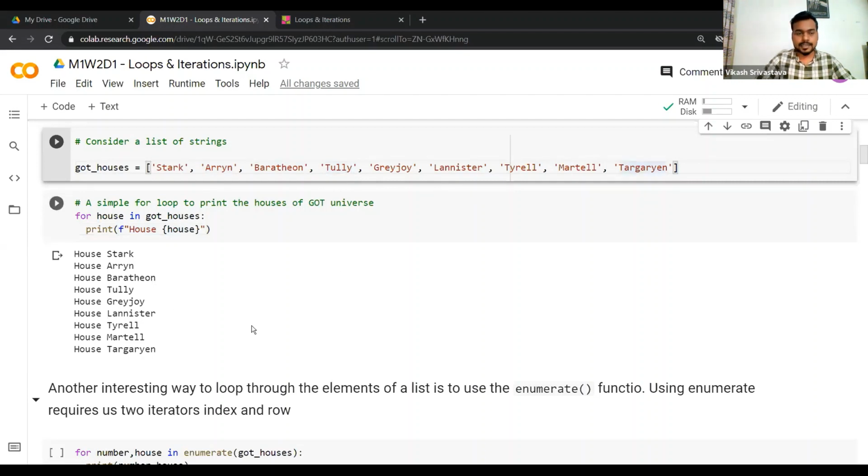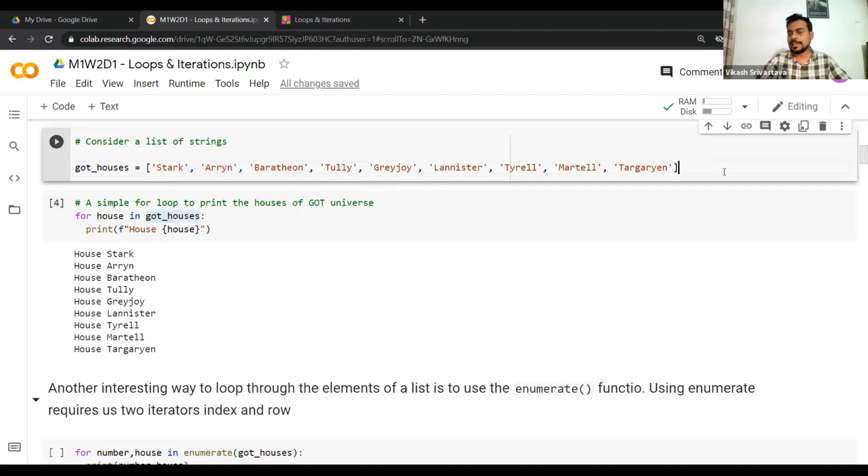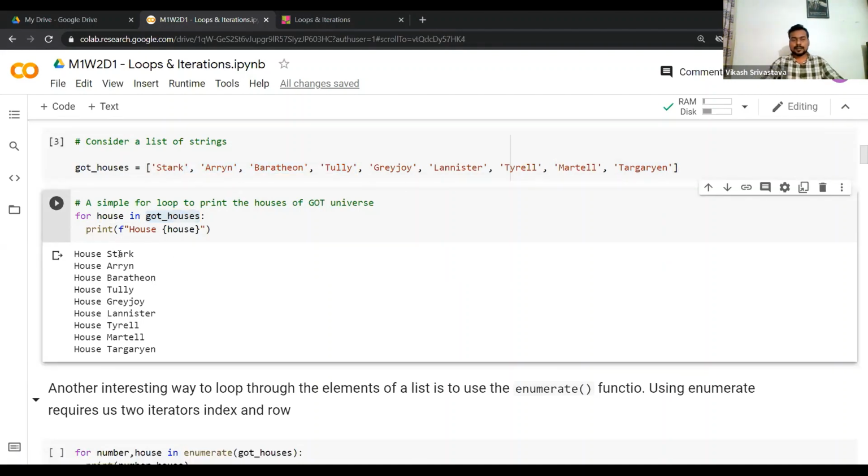After house Targaryen, it does not print anything, because a for loop is constrained by the size of the iterable object. In this case, our iterable object is GOT houses, which is our list of strings. So this for loop will get executed only as many times as there are elements in our iterable object. Here we have 4, and then we have 5, so there are 9 elements in this case, right? So it will only execute this print statement 9 times. Okay, so this is the very basic for loop construct.